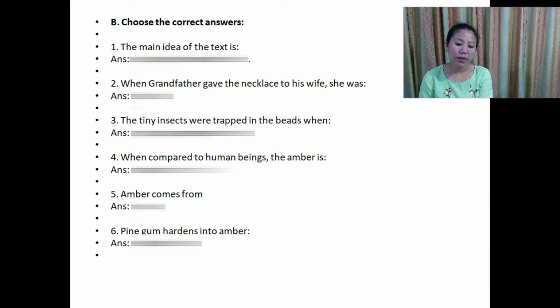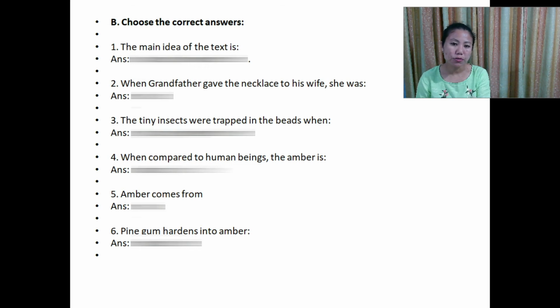The main idea of the text is A. The life of Janie's grandfather. B. The wreck of the Goshawk. C. The way amber is formed. And here the correct option is C. The way amber is formed.